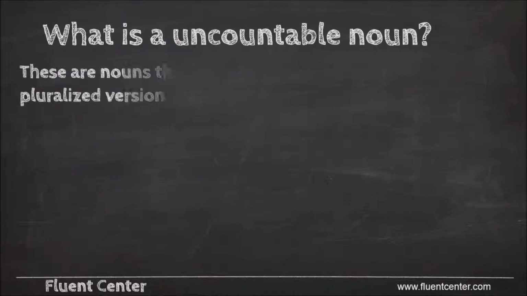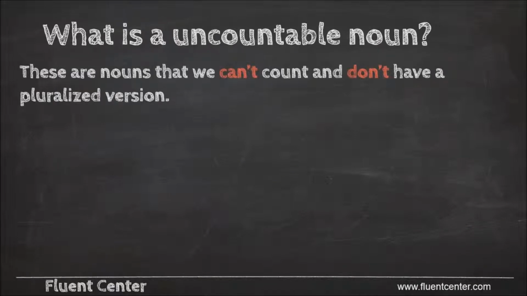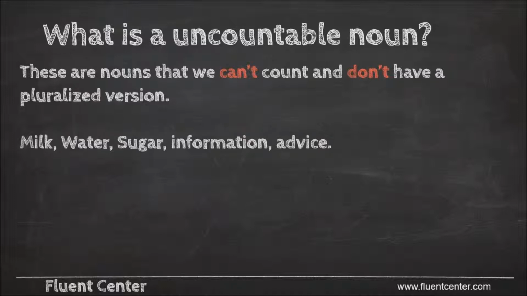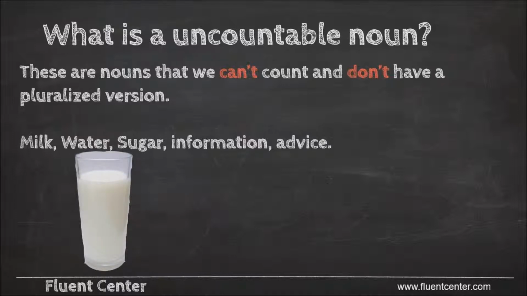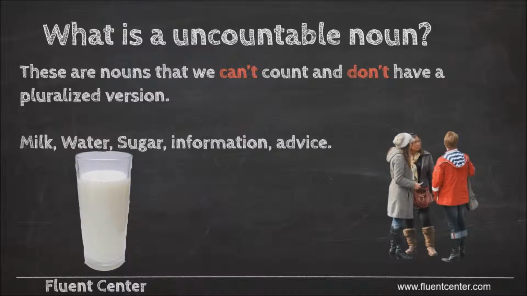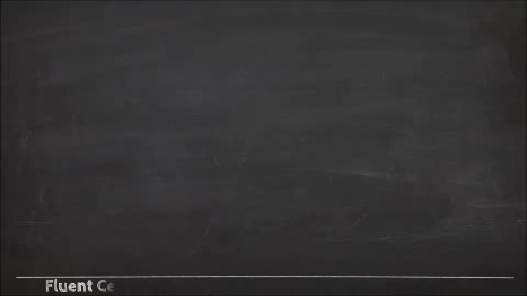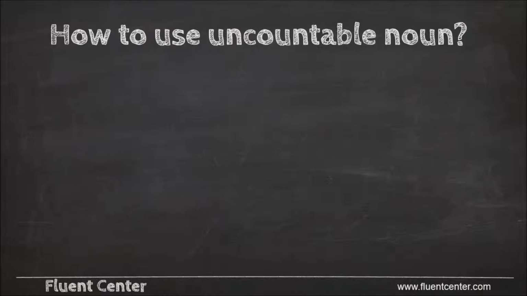Uncountable nouns, however, are different. These are nouns that we cannot count and therefore do not have a pluralized version. An example of this is milk, water, sugar, information, and advice. It's very difficult to count milk. Equally, you cannot count information or advice. In some languages, it is possible to count information and advice, but in English, these words are uncountable.